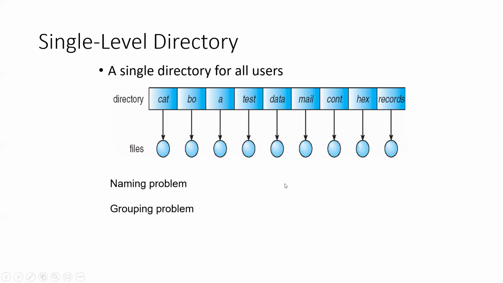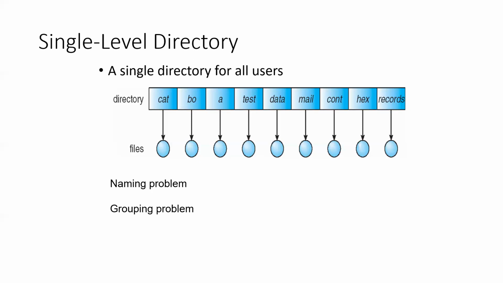So there's a naming problem, right? Files and directories cannot have the same name. The name for each of these directories should be different, and files also, because it is in a single level. Therefore, the files also should have unique names, right?